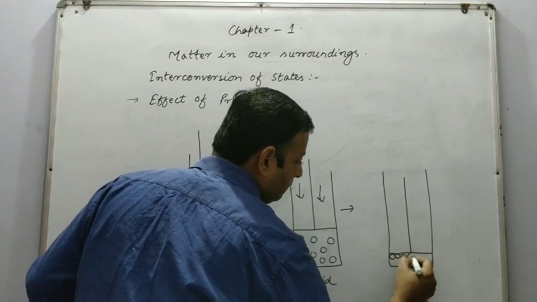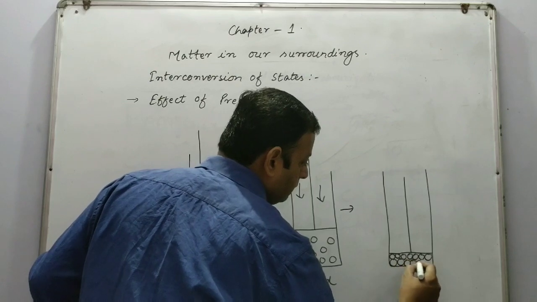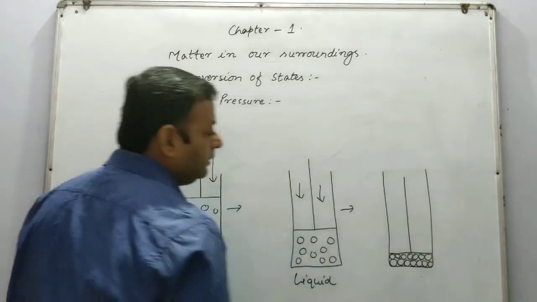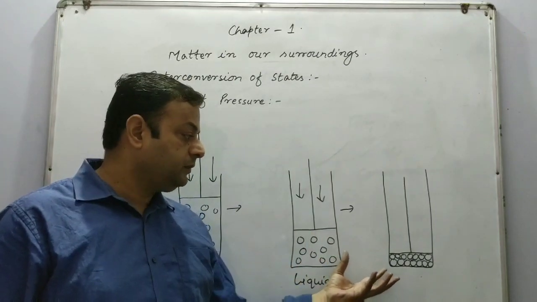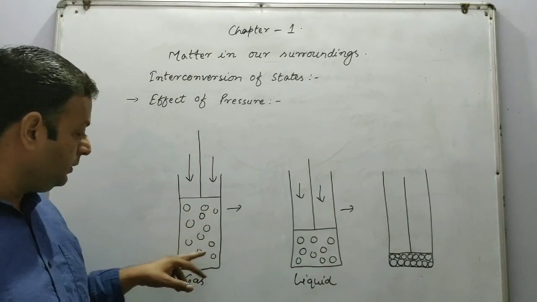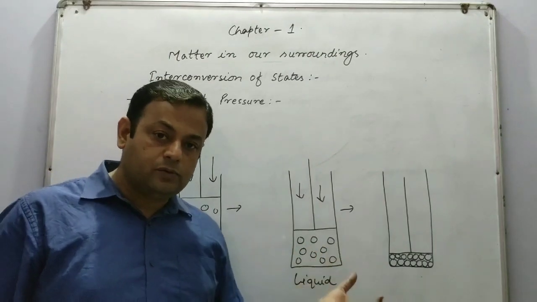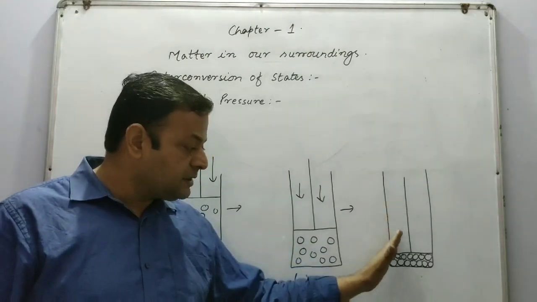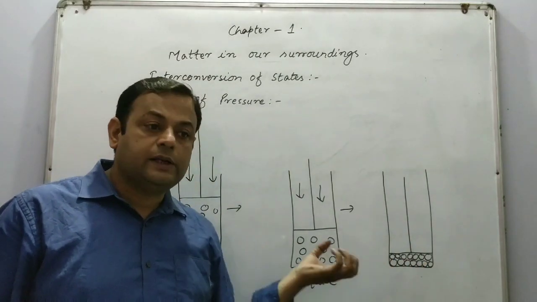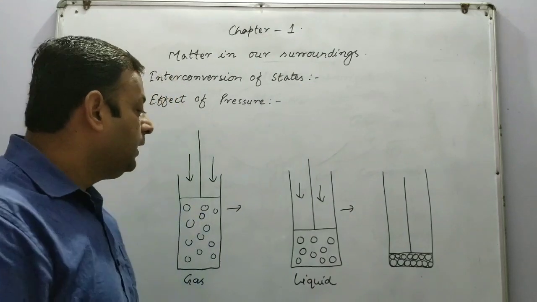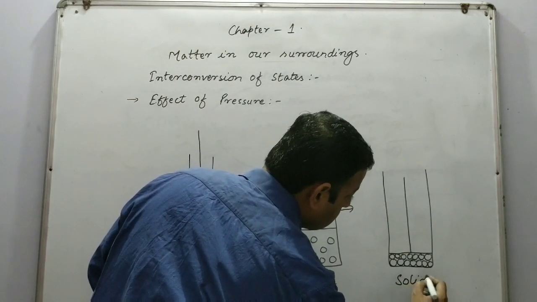Now we can see that the molecules present in the container come extremely close to each other. Here we can see the intermolecular spaces getting reduced, and in the last figure, the third figure, we can see that the molecules come extremely close to each other, and finally the state has been converted into the solid state.